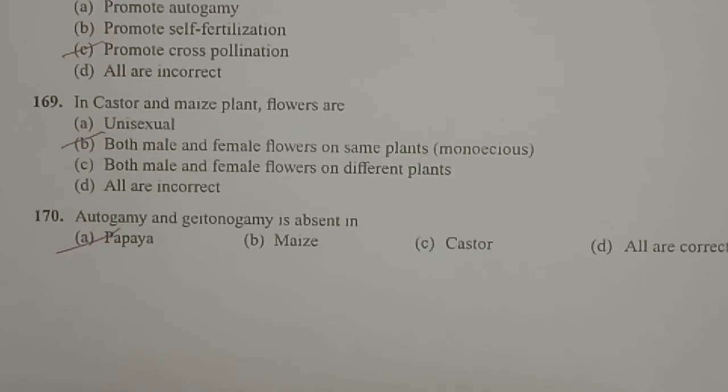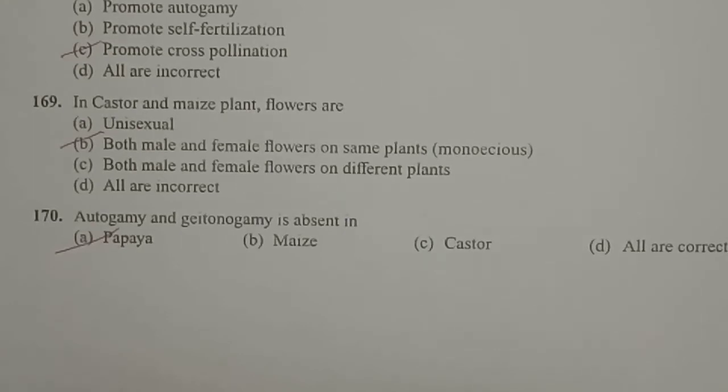And next one, autogamy and geitonogamy is absent in... It is usually absent in case of papaya, because papaya is a unisexual plant. You can observe that only in certain plants of papaya can we find fruit formation, because some papaya plants have only female flowers and some papaya plants have only male flowers. As the male and female flowers are produced on two different plants, here autogamy and geitonogamy both are absent.